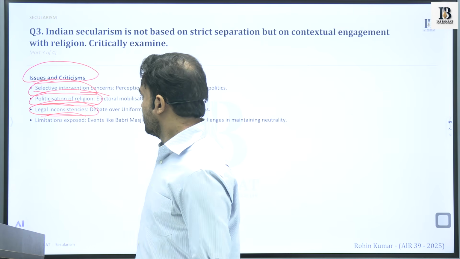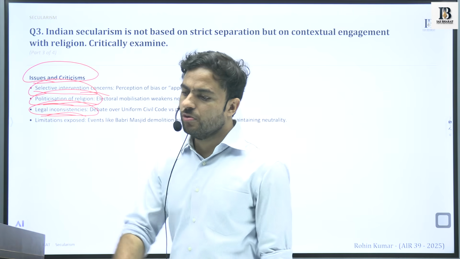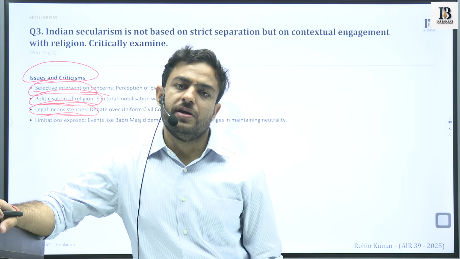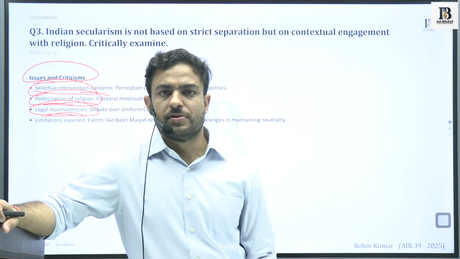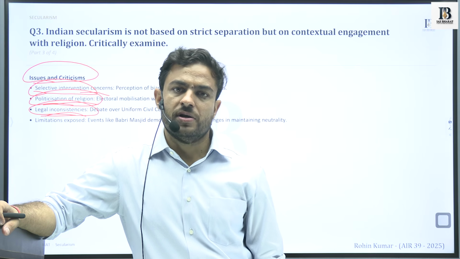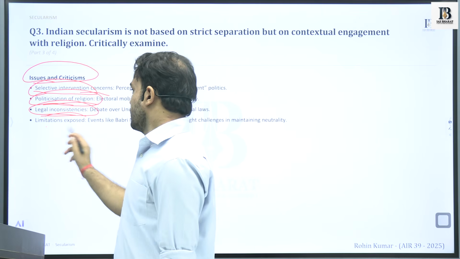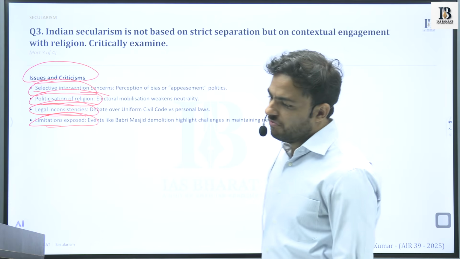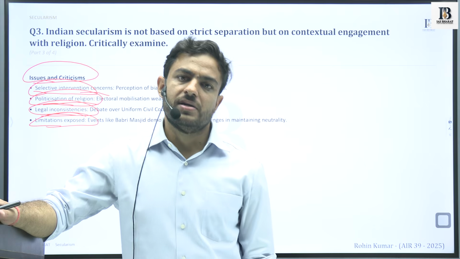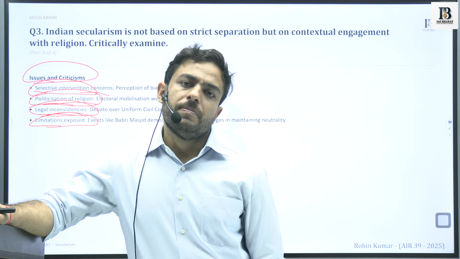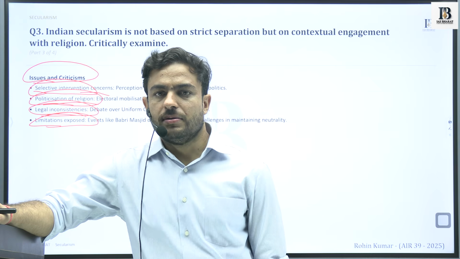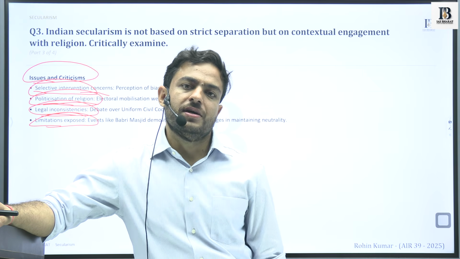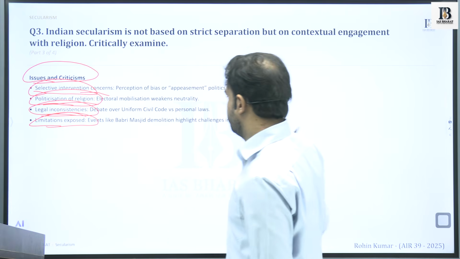Third is legal inconsistencies. Again, the debates go on, and we do not see any uniformity with respect to legal laws on certain principles of secularism upon which our model of secularism relies. Next is that limitations have been exposed, like Babri Masjid. Whenever there is communal tension going on in India, we somewhere feel that the model of secularism, or the idea of secularism that we started with, is getting challenged at some point.